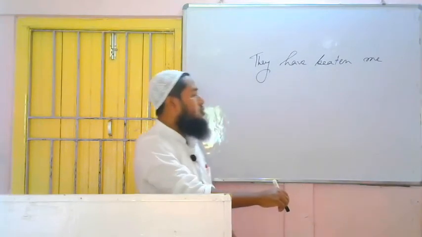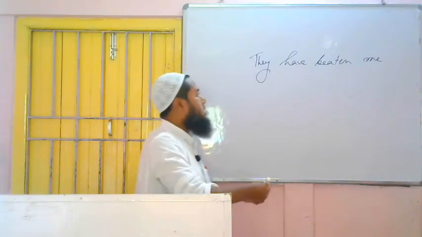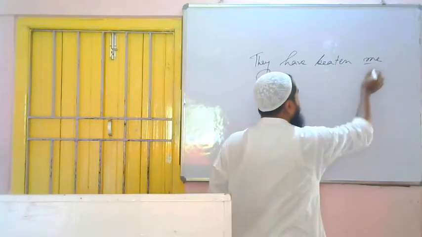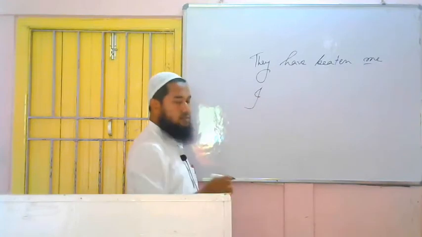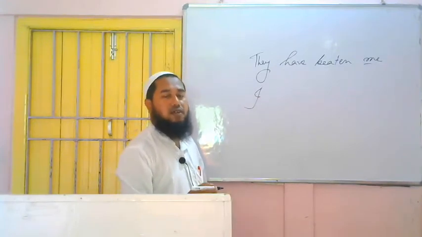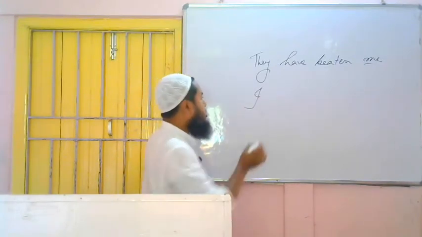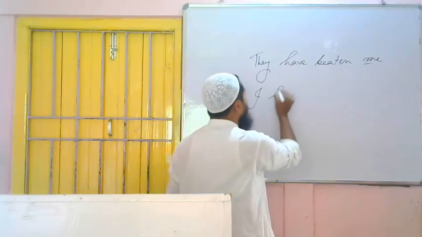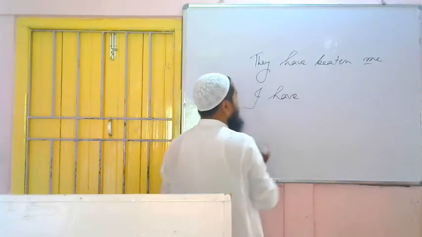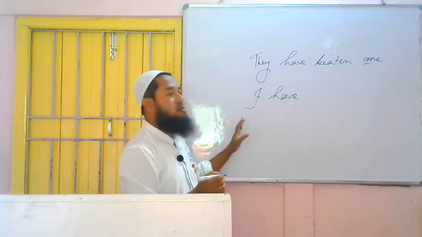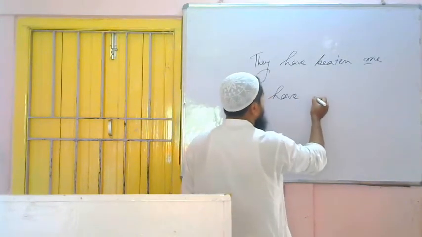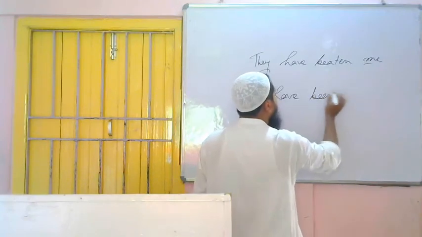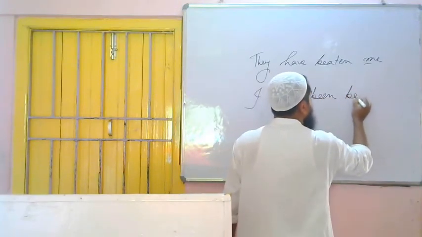So now first of all what to do? We have to bring object in place of subject. What is the object? Me. I told you if it is me then it will be what? I in place of subject. So I. Then what to use after subject? Have or has. So with I we cannot use has, we have to use what? Have. Has is used only with third person singular number and I is first person singular number, we cannot use has. I have. Then according to the rule what to do? We have to use been. I have been. Then third form of the verb, beaten.